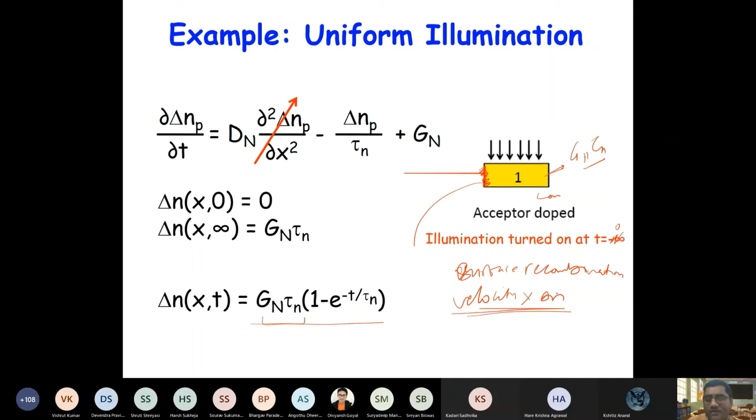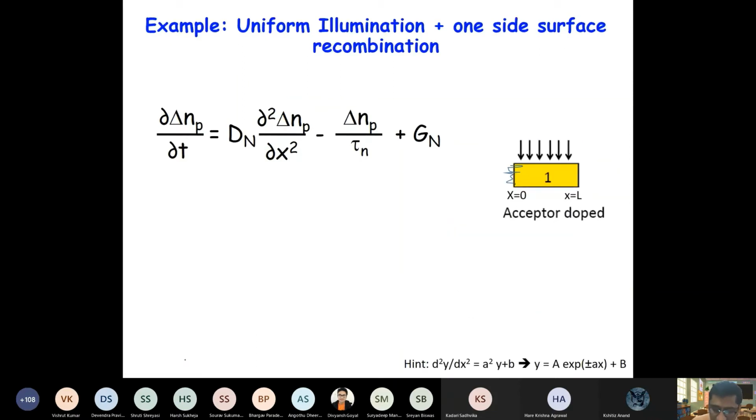That will be the rate of recombination at this interface. So let us discuss the full solution. Here your delta n will be G n tau. Here the boundary condition will tell you: the recombination rate is S n, the surface recombination velocity, times delta n, right? So this is at x equal to 0.